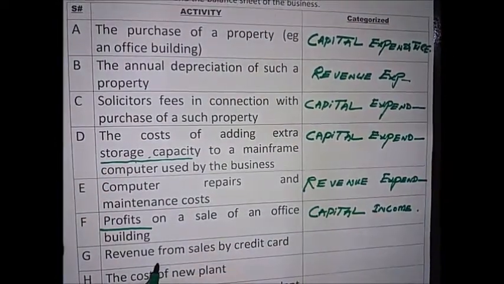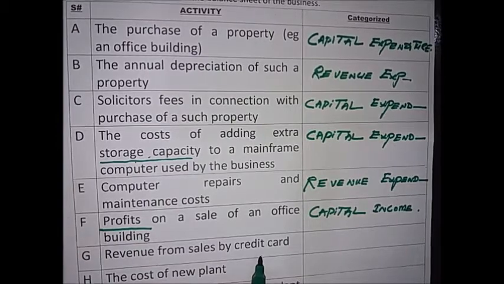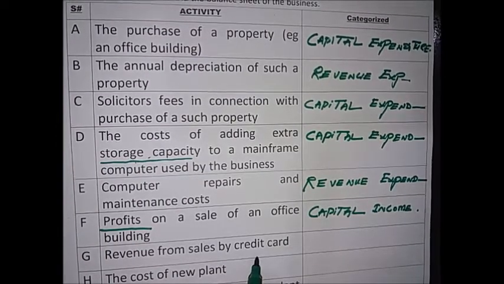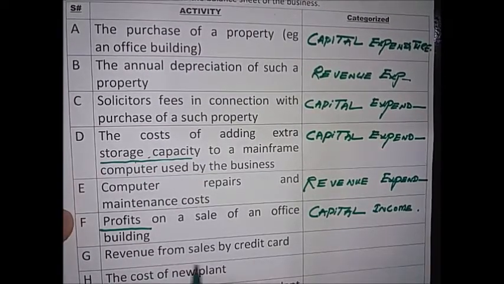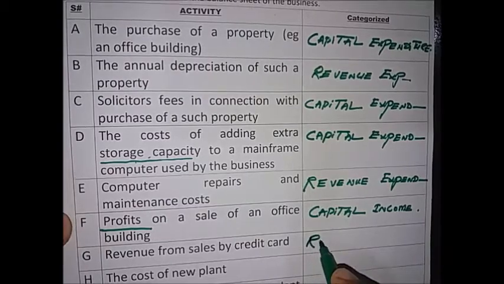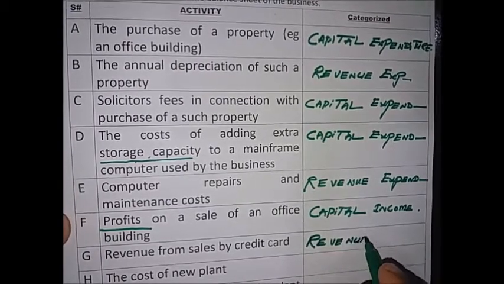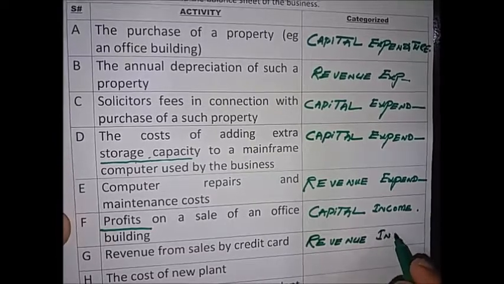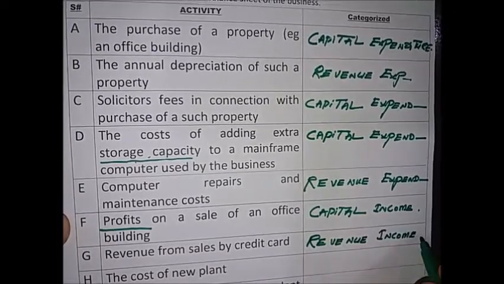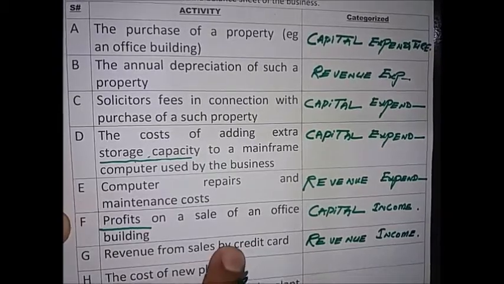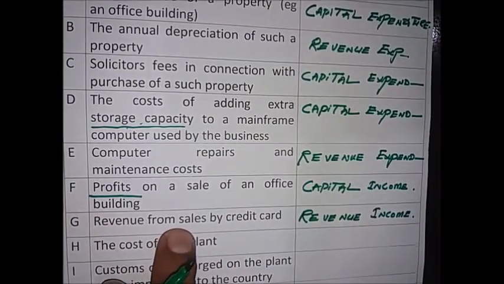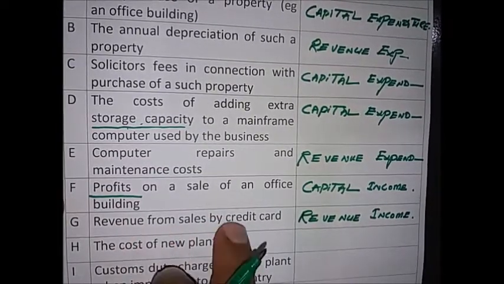So in number G, revenue from sales by the credit card. This is basically revenue income. Why? Because this is the gain from the trading activities.